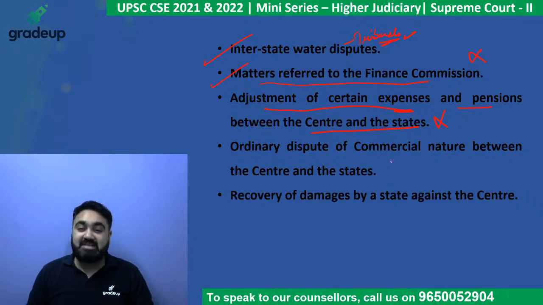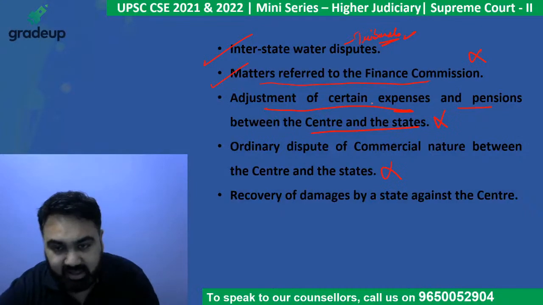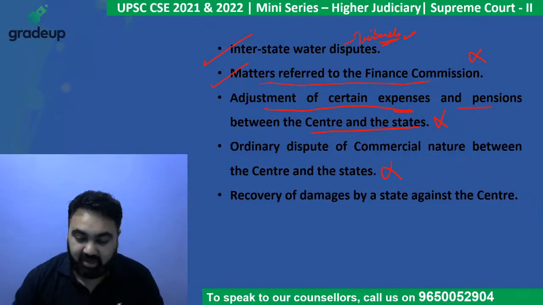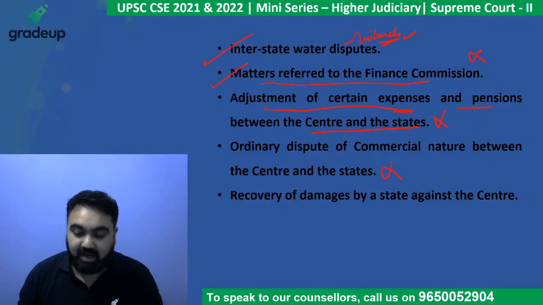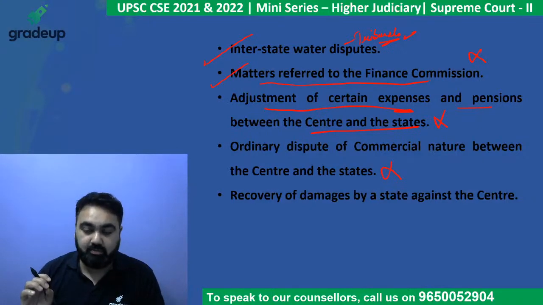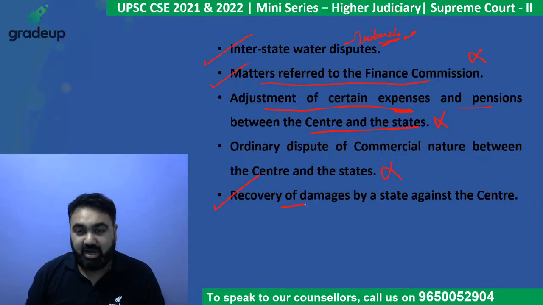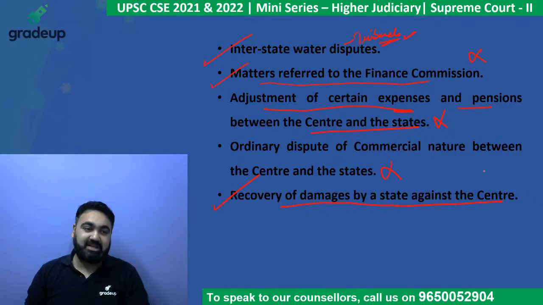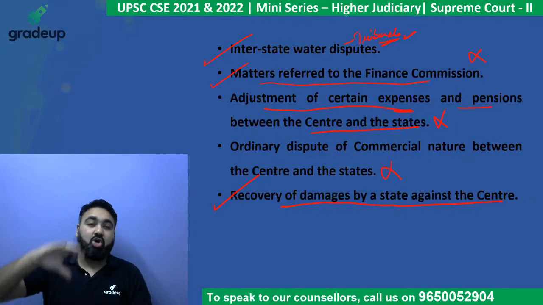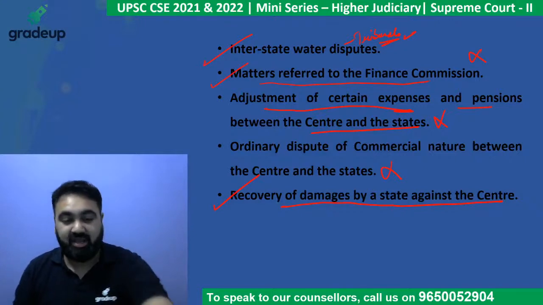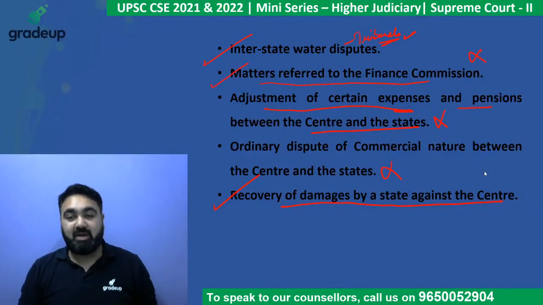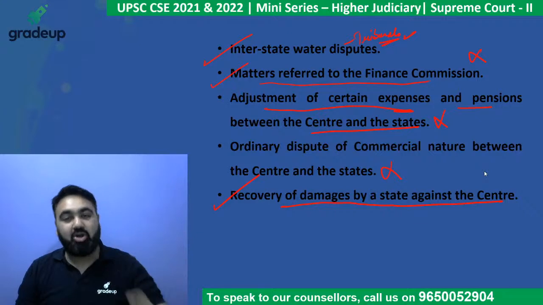Commercial disputes between the center and the states cannot be challenged. For example, the state cannot go to the Supreme Court saying that the center had to give us money and they have not given us the money. No, that again is not allowed. Not just this, recovery of damages also cannot be done by a state against the center. So the state government cannot say that the central government is not paying us, they have caused us so much destruction or so much loss, we want money from them. No, that again cannot be done.